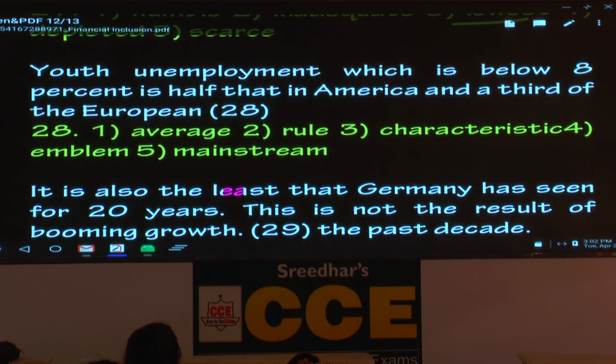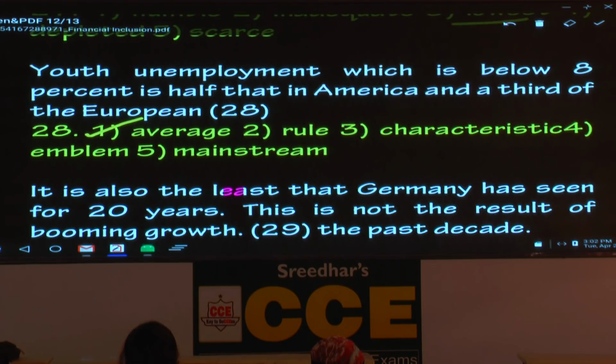Youth unemployment, which is below 8%, is half that in America, and a third of the European average. Rule is not correct, characteristic is not correct, emblem doesn't go with this context, mainstream doesn't go with this context. So, half that in America, one expression, and a third of the European average.